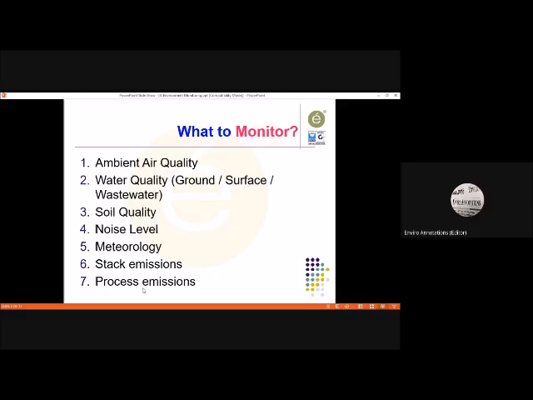When we talk about indoor air quality, let us say we have an office and we have a mall. Even at our residences, we can get the indoor air quality checked. So far there are no regulations in terms of indoor air quality in India, but we have WHO standards, World Health Organization, to which we take a reference.